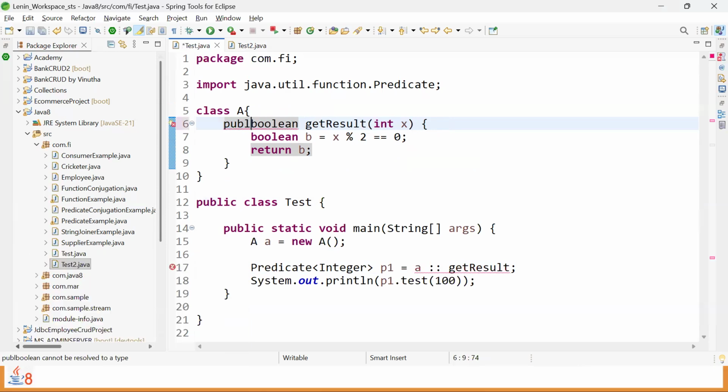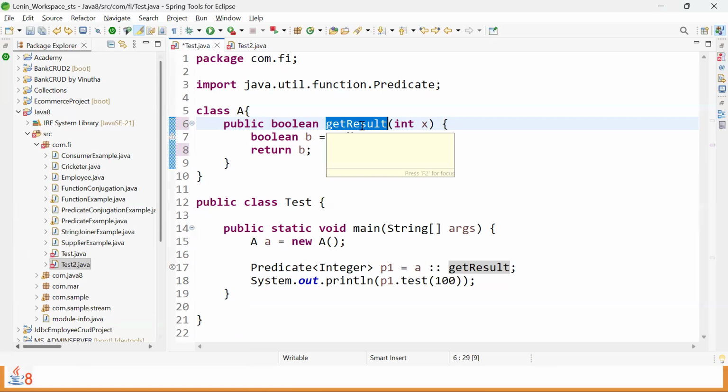Now if I go for this access modifier, same thing once again, and I'll change my return type. Return type to something as say void. If return type is void, then we are not allowed to return. I'll comment on this. Yeah. Now are we getting any error? Yes, because predicate expects a boolean return only, which is not matching that. That's the reason behind the return type of this method being required to be boolean. Now method name get result. Can we use any method name?